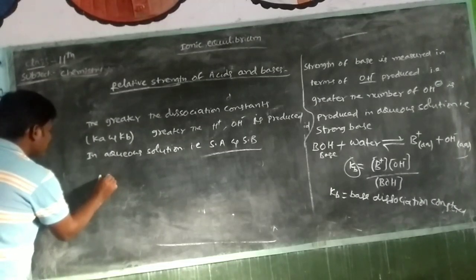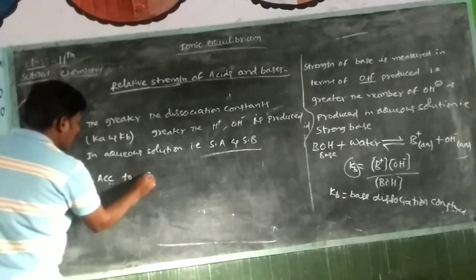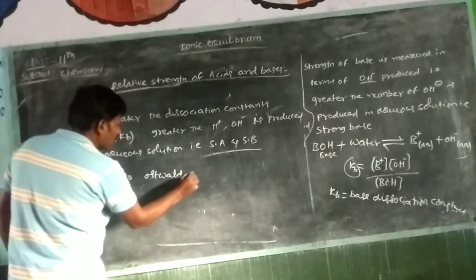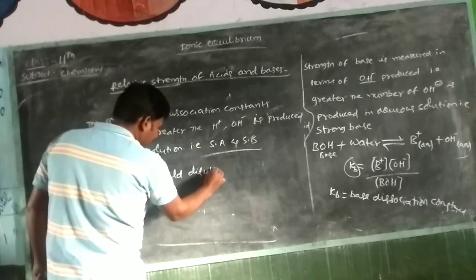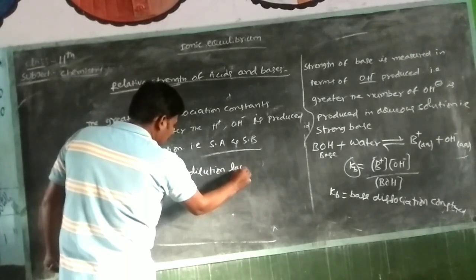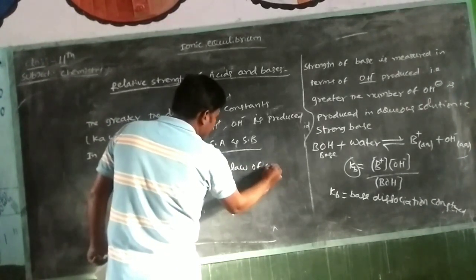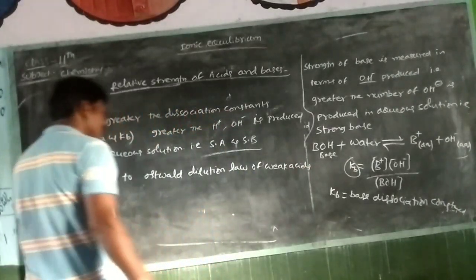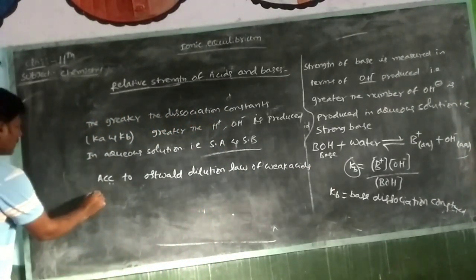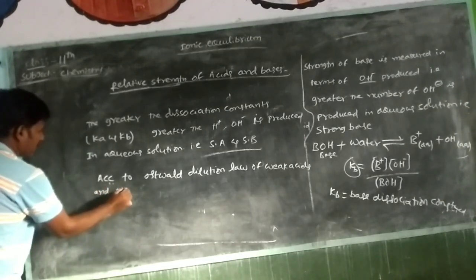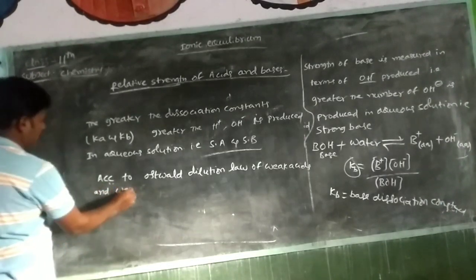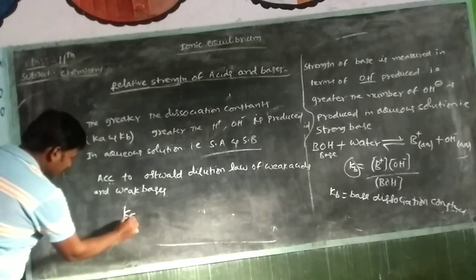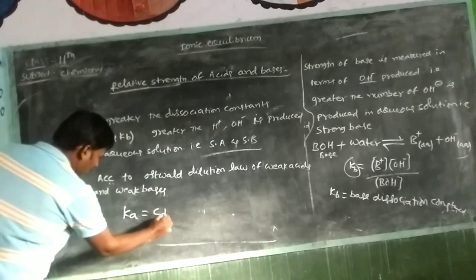According to Ostwald dilution law, for weak acids and weak bases, already you know that Ka is equal to C alpha square.